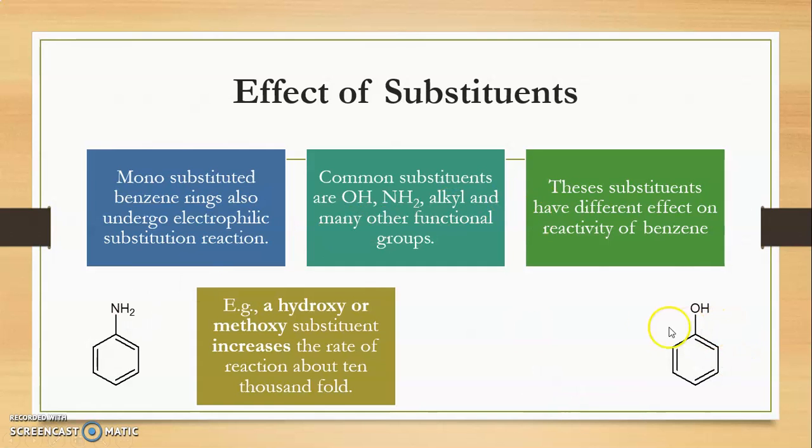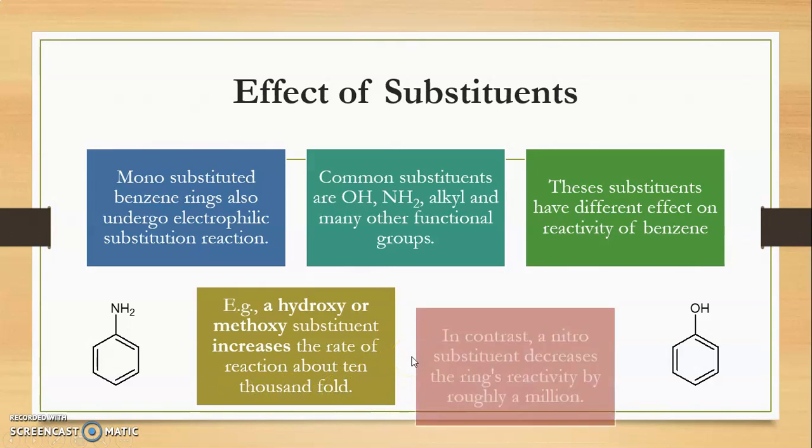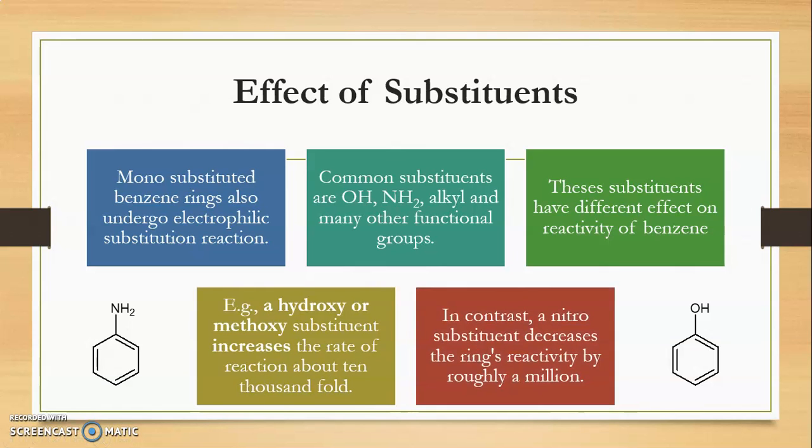If we compare the reactivity of benzene and phenol, because the hydroxyl group is present, phenol undergoes electrophilic substitution at a very rapid rate, about 10,000 fold compared to benzene. If certain substitutions like a nitro group are present, they decrease the ring's reactivity by roughly a million, meaning the rate of reaction decreases about a million times.